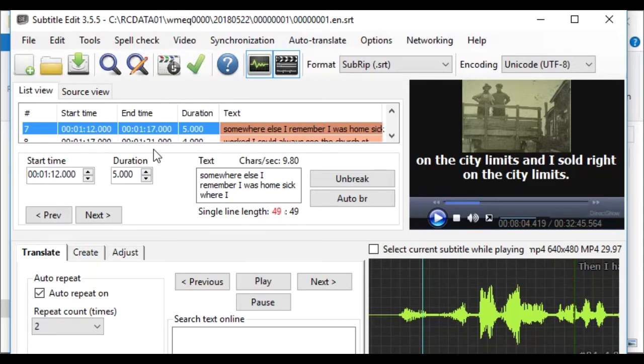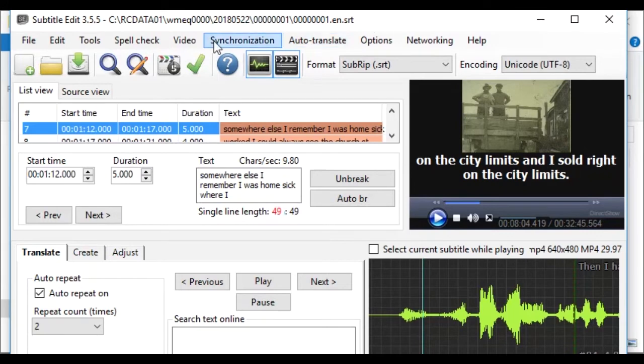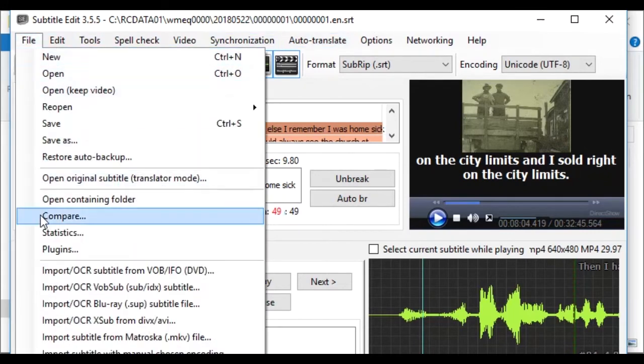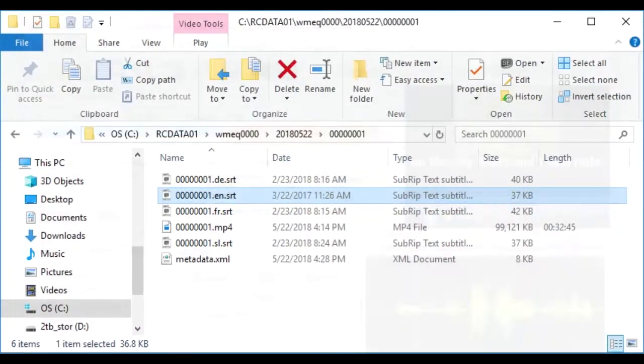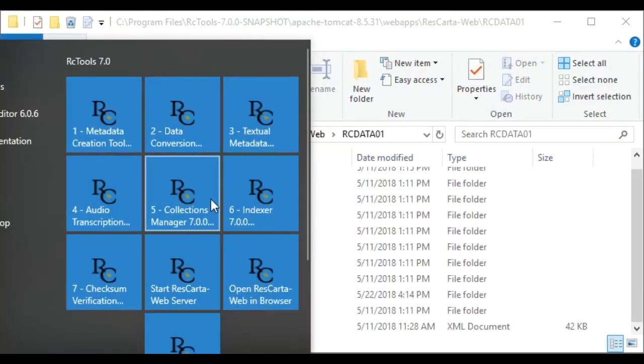Our ResCarta toolkit, we were going to put an editor in, because we do have an editor for text and we have an editor for audio. But in this case, this tool does so many things. It does it so nicely. It merges long lines, short lines, splits them, bridges gaps. It changes time signatures. It'll do everything you want it to do. And again, it's an open, free software, so no sense recreating it.